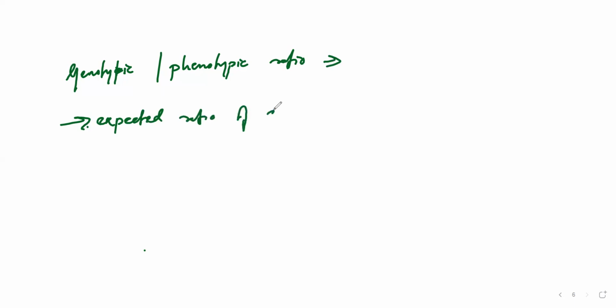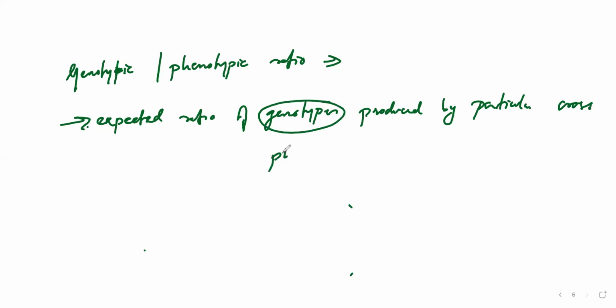In short, you can write it as: the expected ratio of genotypes produced by a particular cross is called the genotypic ratio. Whereas if instead of the genotype you write the phenotype, it is called the phenotypic ratio. Most probably this phenotypic and genotypic ratio depends upon two more things.